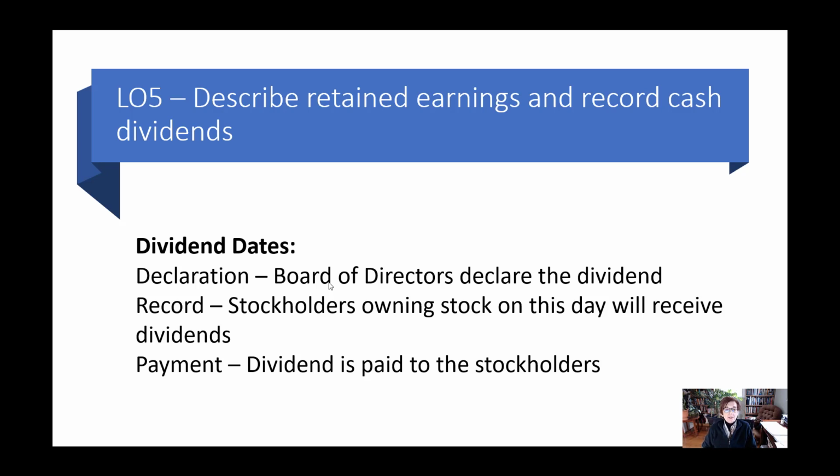The record date is the date that, remember, shares are changing hands every day, right? So in a big public corporation, shares change hands every day. So the record date is if you own stock on this date, you get the dividend. Okay? And then finally, the payment date is simply the date that the dividends are actually paid to the stockholders.